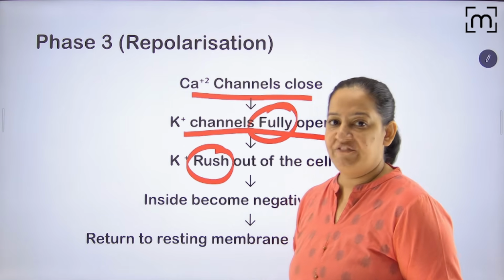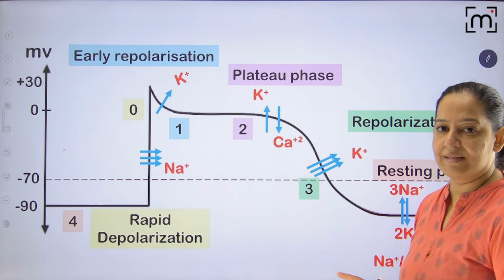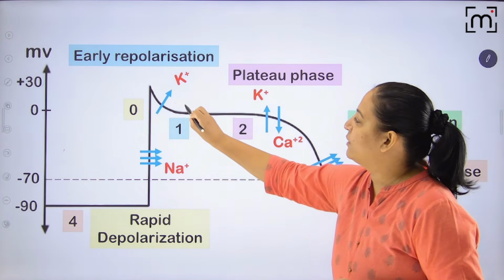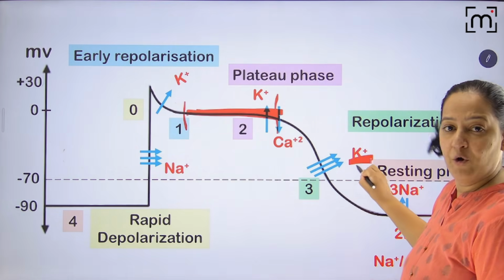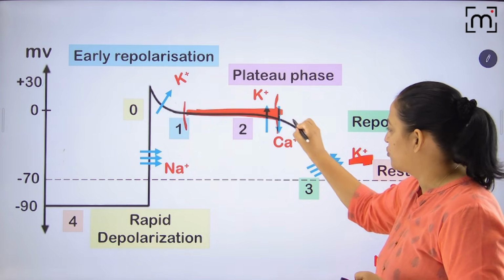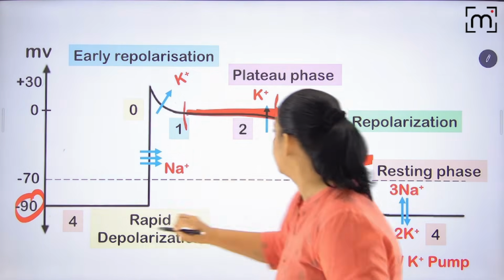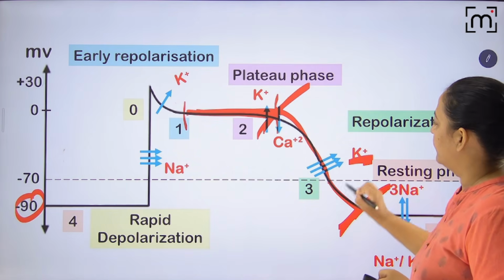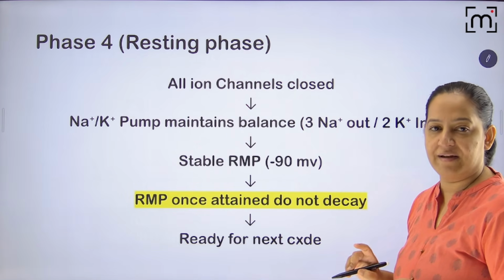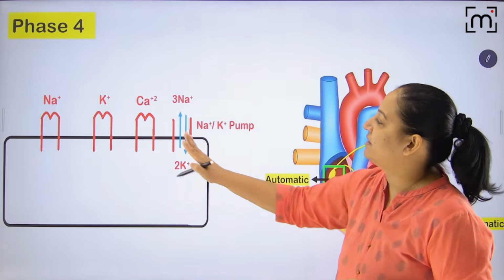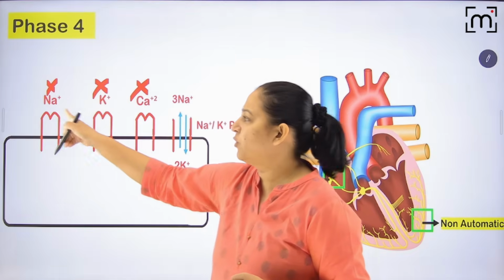So this is phase 3. In phase 3, again it becomes resting membrane potential, minus 90. Till here I have already explained: it was plateau from here to here, phase 2. Now you can see the potassium channel is fully open, so rapid potassium efflux drops the potential again to minus 90. This phase from here to here is phase 3, due to the complete opening of the potassium channel. Now finally phase 4. In phase 4, all the channels close. Sodium, potassium, and calcium are all closed. Sodium was already closed.